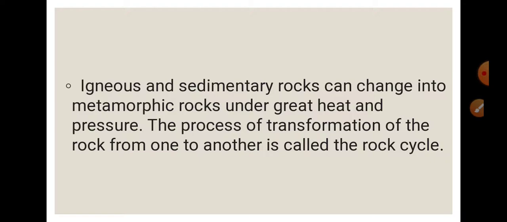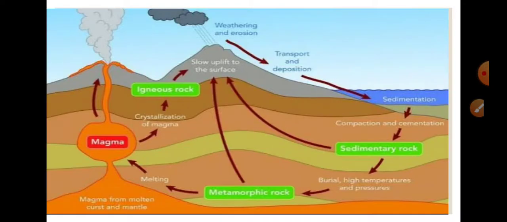The process of transformation of the rock from one to another is called the rock cycle. You can draw this diagram in your copy so that you can easily understand it. This diagram shows you the rock cycle.